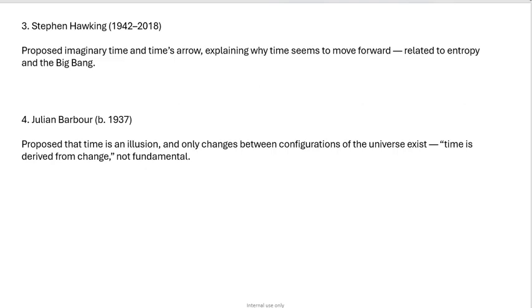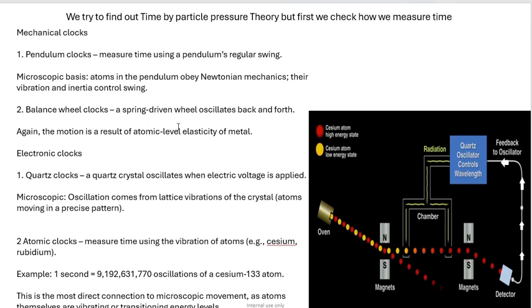3. Stephen Hawking, 1942-2018, proposed imaginary time and time's arrow, explaining why time seems to move forward, related to entropy and the Big Bang. 4. Julian Barbour, born 1937, proposed that time is an illusion, and only changes between configurations of the universe exist. Time is derived from change, not fundamental.